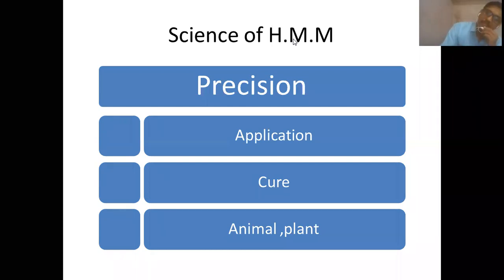And nowadays homeopathic drugs, on the basis of the symptoms given in the homeopathic materia medica, are also applicable to certain animals.